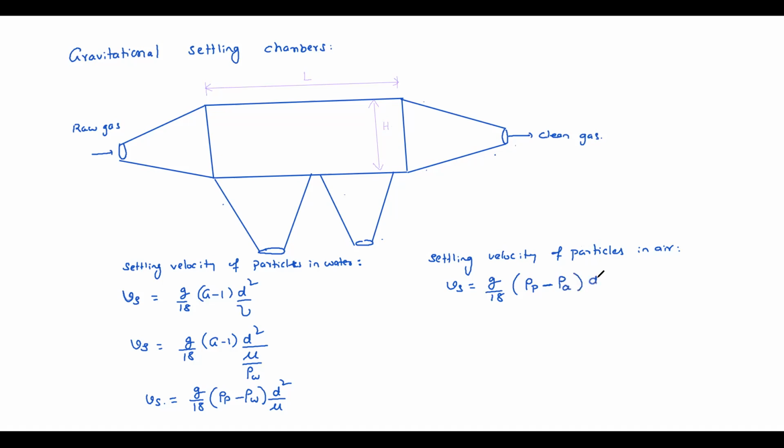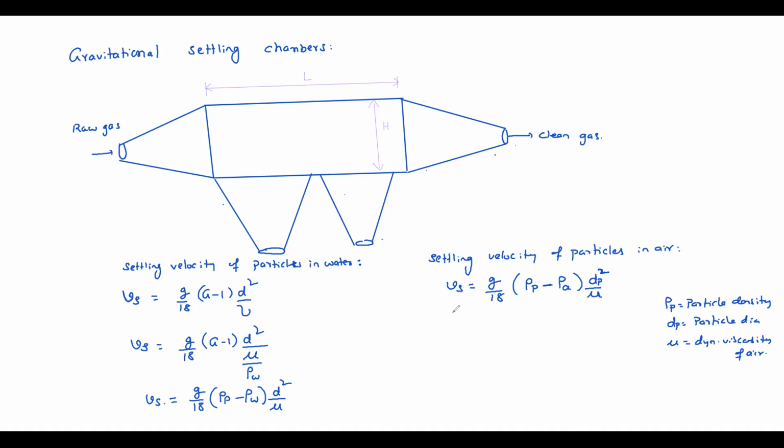D square by mu. Here mu is the dynamic viscosity of air. D is the particle size, dp, particle diameter. Rho p is the particle density. Everything is in SI. Dp is particle diameter, mu is dynamic viscosity of air.